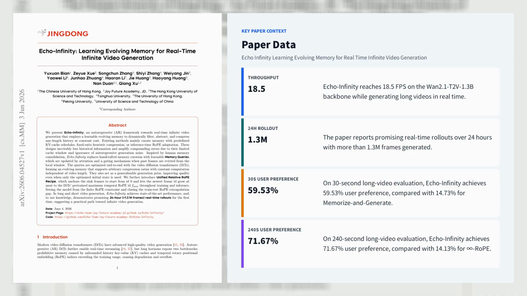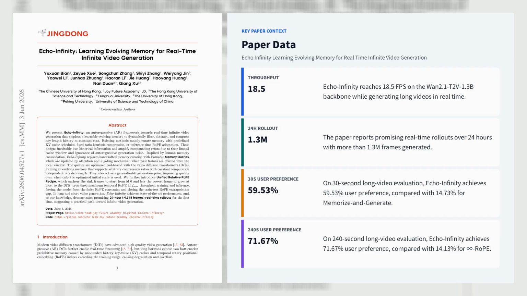Let's explore the first paper, Echo Infinity: Learning Evolving Memory for Real-Time Infinite Video Generation. Echo Infinity, developed by researchers at the Chinese University of Hong Kong, Joy Future Academy at JD, Tsinghua, HKUST, HKU, Peking University, and USTC, tackles 2 bottlenecks in autoregressive video diffusion transformers: unbounded KV cache growth and temporal RoPE overflow.